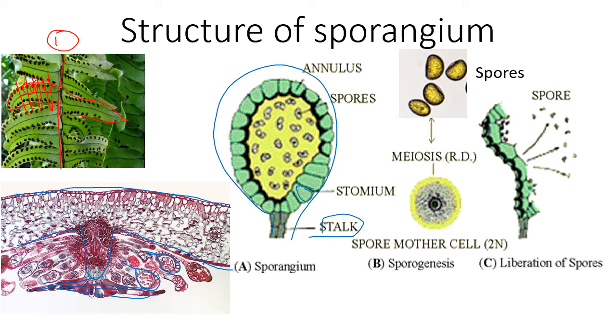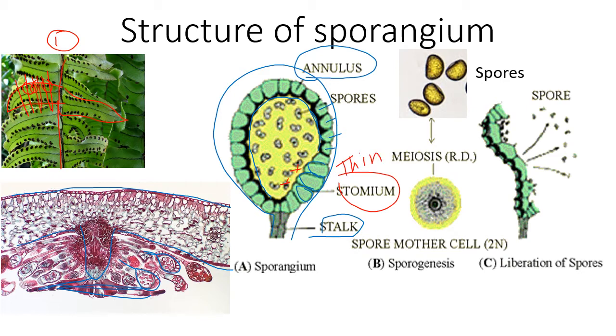If you see these wall layers neatly, see these cells, this cell, this cell and this cell, where there is thickening from the inner side. All these cells are called annulus cells. These are thick-walled cells from the inner side. And if you look into this part, the stomium, such thickening is absent. So these are thin-walled cells.